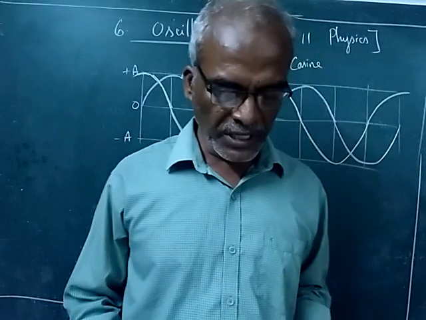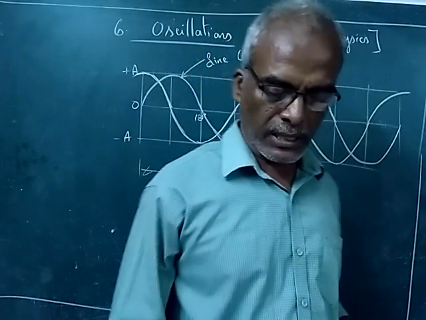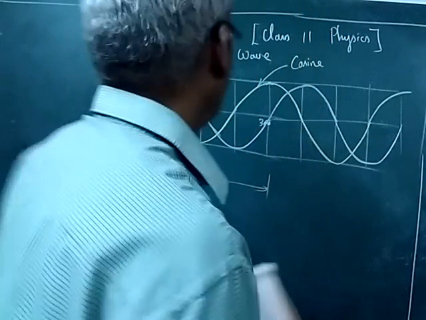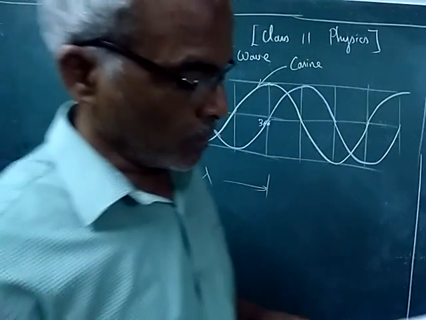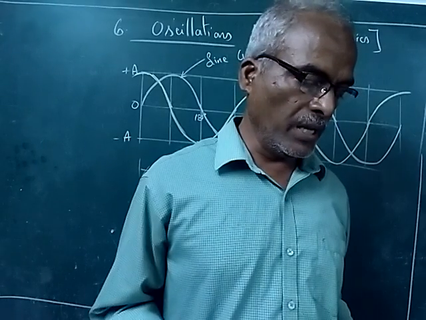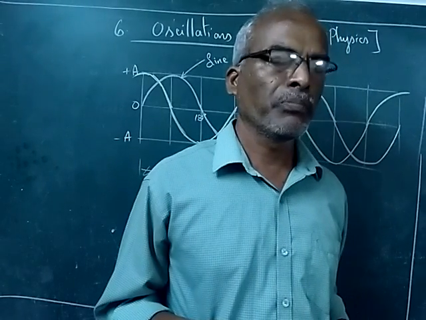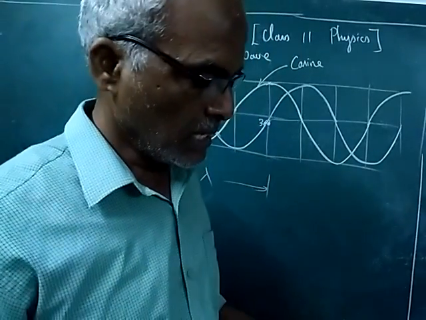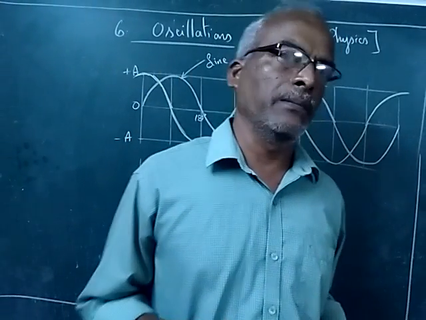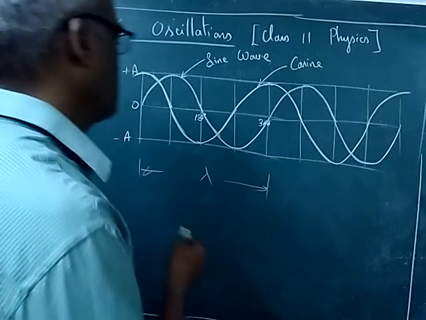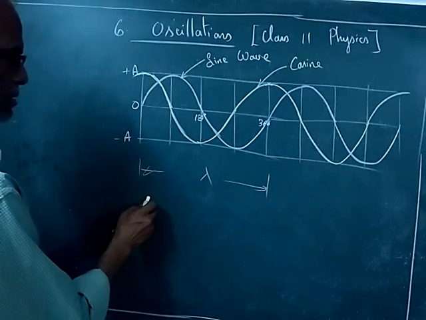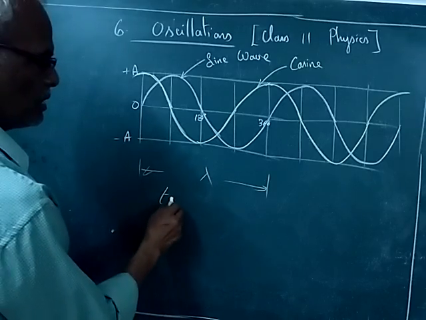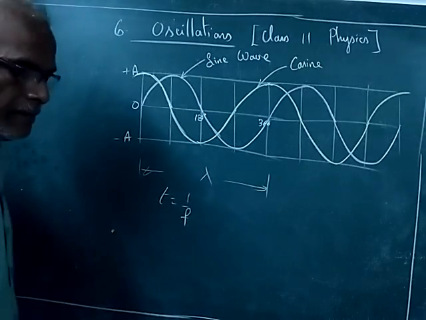Now we are going to define what a simple harmonic motion is. The definition of simple harmonic motion is a harmonic oscillation of constant amplitude and single frequency. Frequency is connected with the time period, T equals 1 by f.